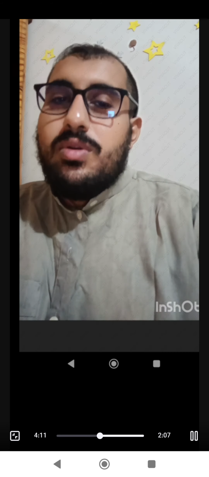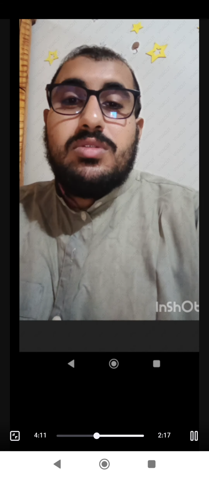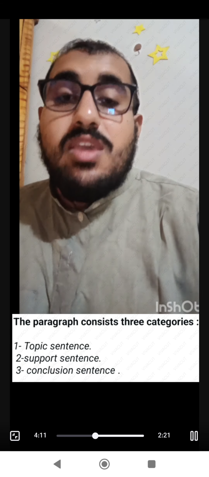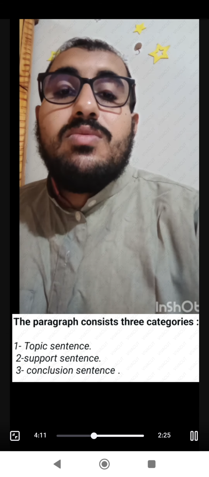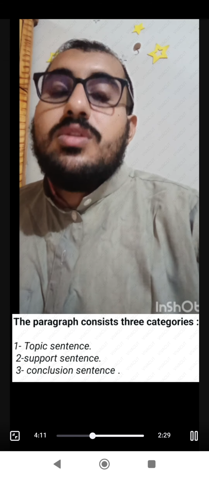With the definition, you may find three categories that make up the paragraph. The first is the topic sentence, the second is the supporting sentence, and the third is the conclusion sentence.